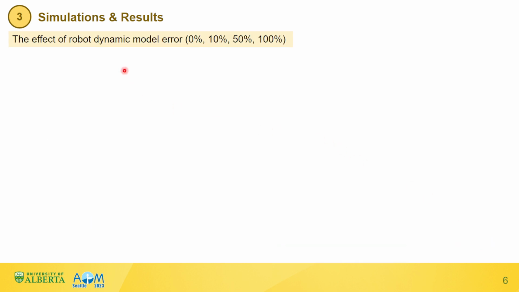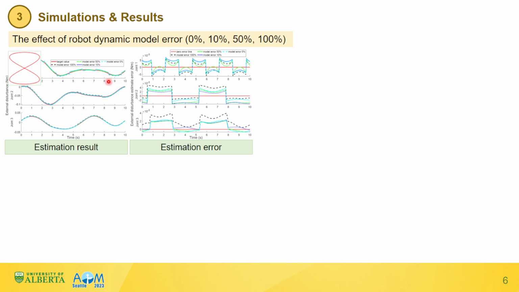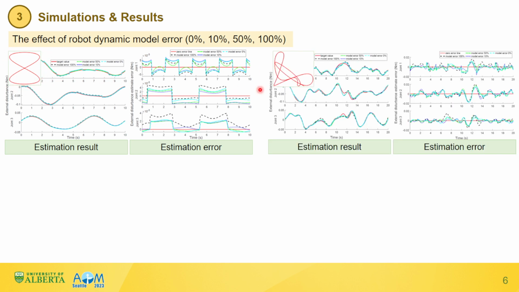Then, we investigate the effect of dynamic model error on the estimation performance of the feed-forward neural network model when the robot dynamic model error is on different levels, that is 0%, 10%, 50%, and 100%. There are two tracking tasks employed for this purpose. The first one is a simple figure-eight trajectory tracking task, and the second one is a complex harmonic trajectory tracking task.